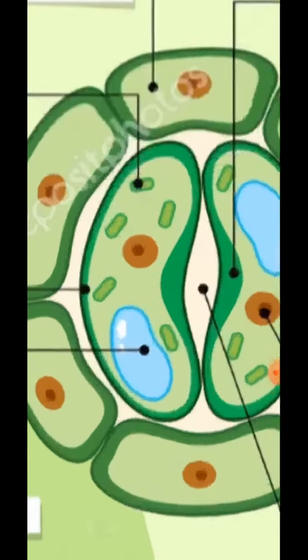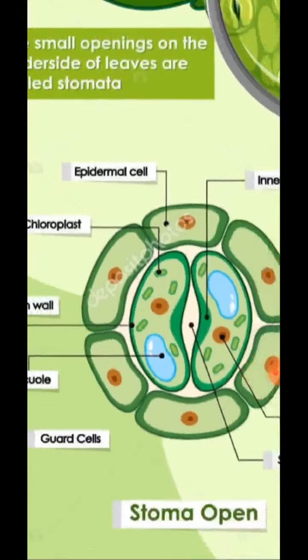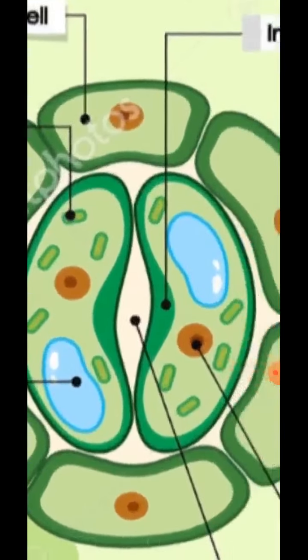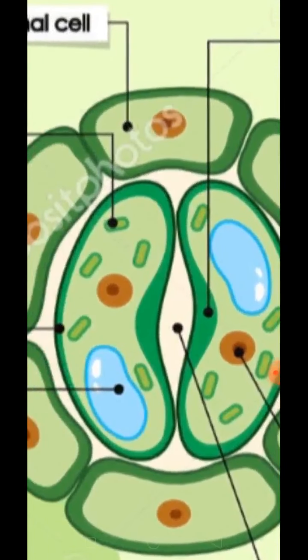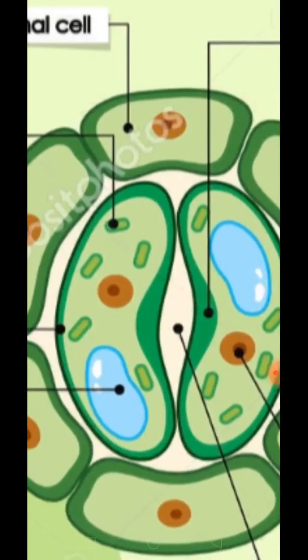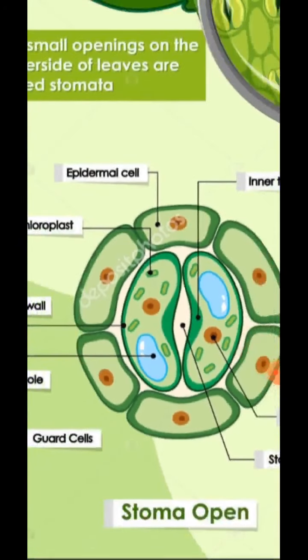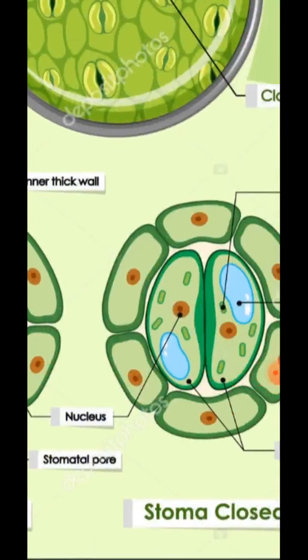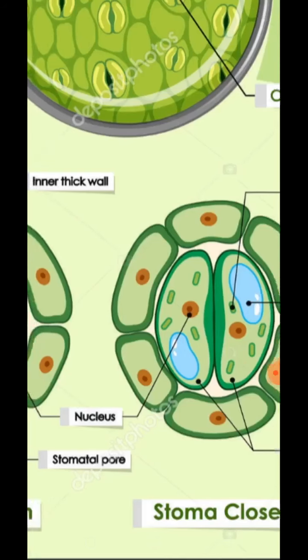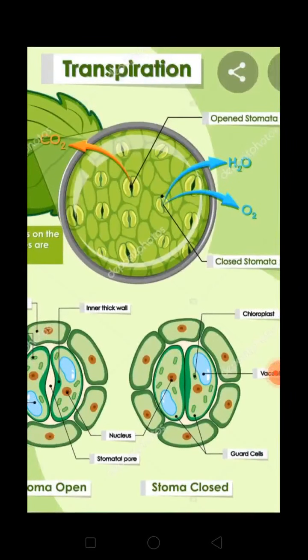Now, as we know, because of the swelling or turgidity, the guard cells open the stomata. So again, to close the stomata, they need to lose water, they need to shrink again, and because of the shrinking they return to the closed condition of the stomata. This happens during night time. Stomata do not stay open all the time. They are open during daytime, but at night time they get closed. Understood?